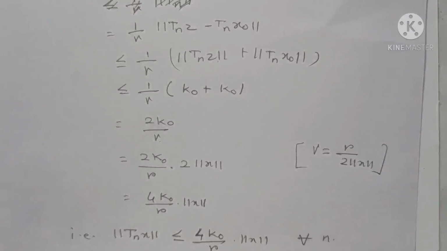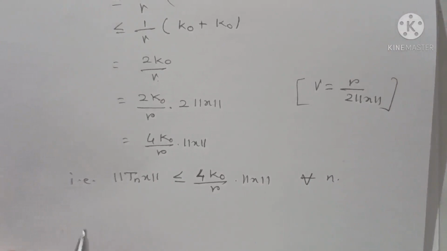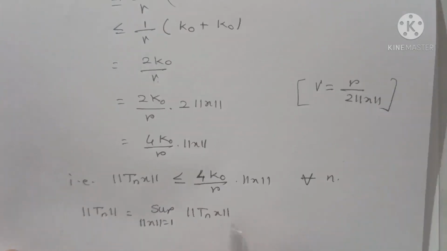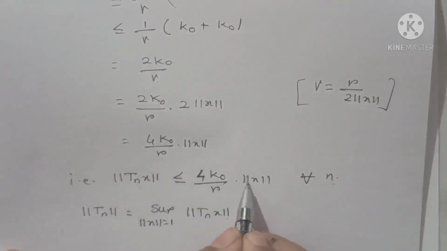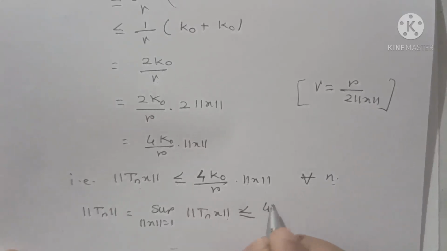Now it is true for all n, and therefore we are getting that norm of Tn, which is equal to the supremum over all norm of x equals 1 of norm of Tn x. For each n, norm of Tn x is less than or equal to this, and therefore this supremum is also less than or equal to 4k0 by r, as norm of x equals 1.